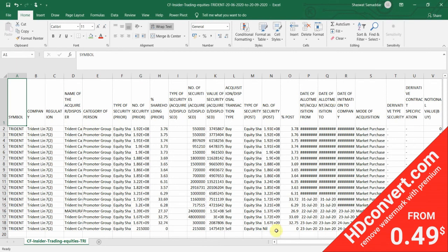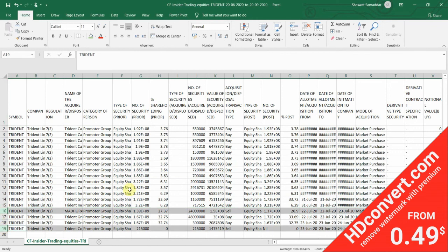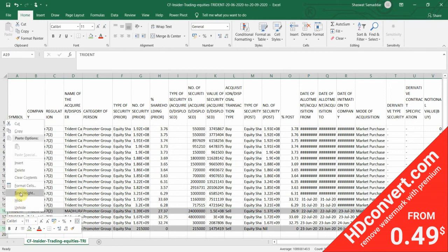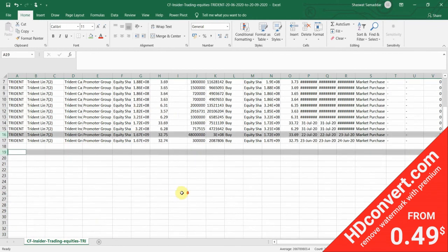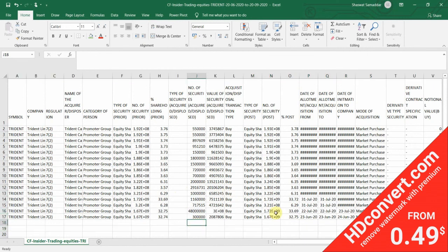Okay, shift arrow, sum has been done. We will just drag it down here. Now let's just divide the total value of security by total number of securities. Okay, so we reached down to a point of 6.37.